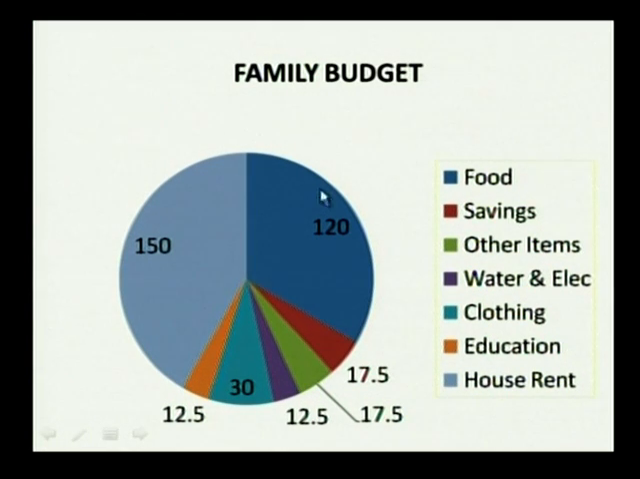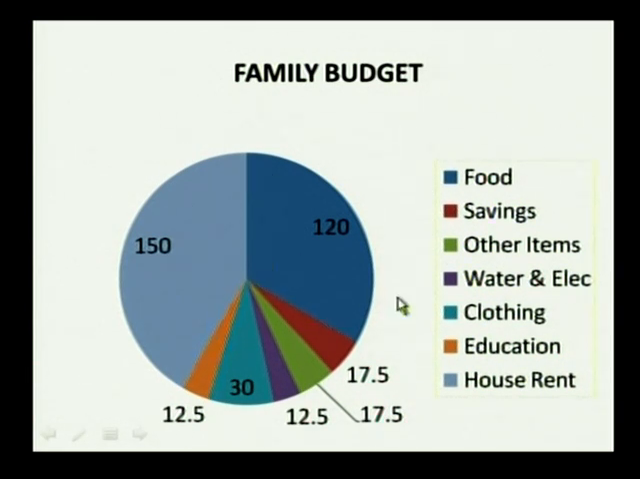So what are all these? If you observe, these are the angles. What is given here is the angle: this is 120 degrees, this is 17.5 degrees, this is again 17.5 degrees, 12.5, 30 degrees, 12.5, and this is 150 degrees.